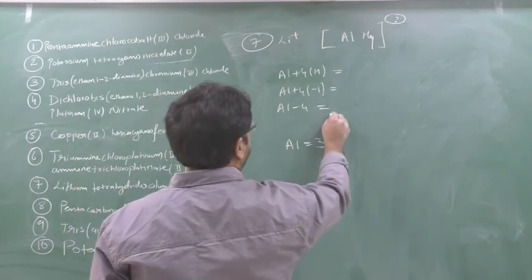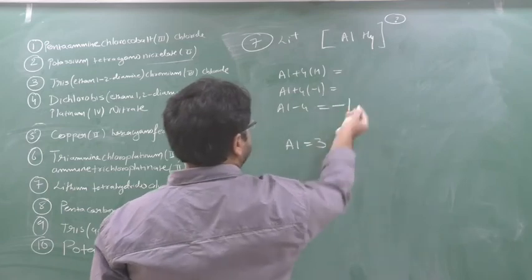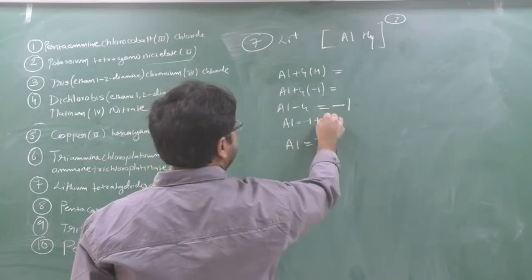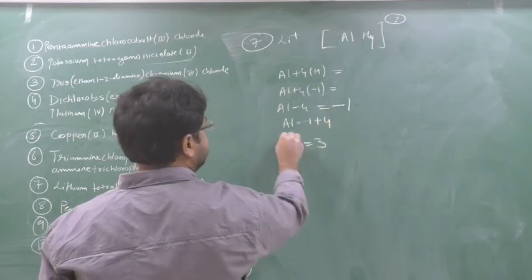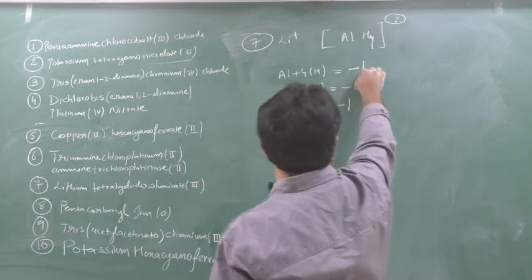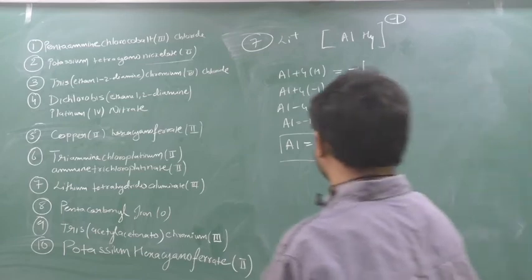So if I put here 1, no, now this is an anionic complex, so I should put minus 1. Suppose I put here minus 1, then I will get the answer: Al equal to minus 1, minus 4, take that to the other side, plus 4, so minus 1 plus 4, this Al will come plus 3. When Al comes plus 3, if I put here minus 1, it means this question mark is minus 1. So what is the answer now here?